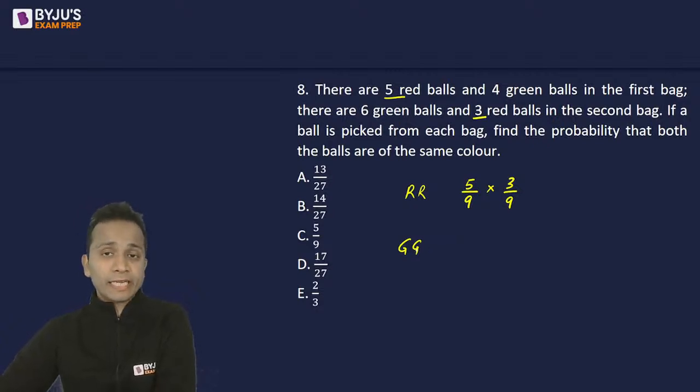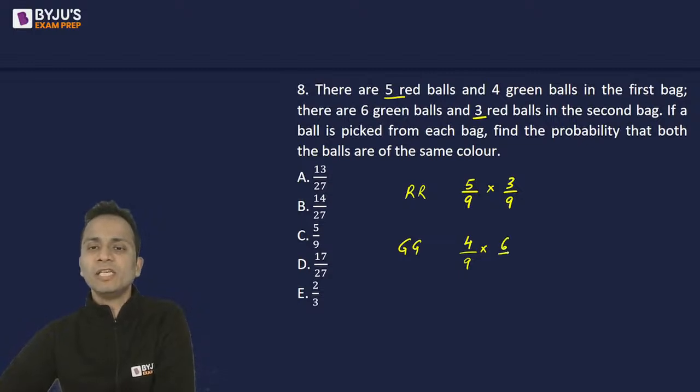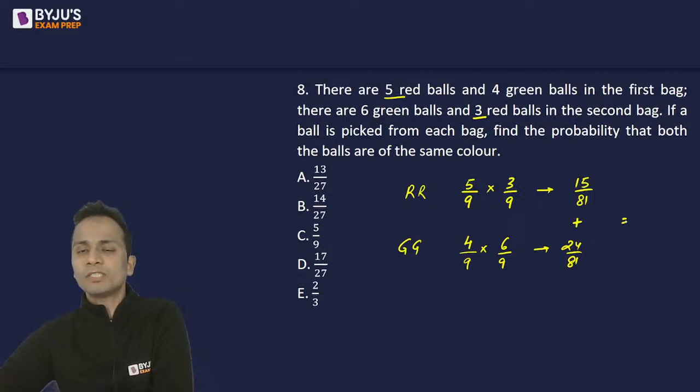Then the second possibility can be both balls are green. So in the first bag there are 4 green balls out of 9, and in the second bag there are 6 green out of 9. So for the first case it is 15 upon 81. Second case 24 upon 81. Adding these two numbers, I will get 24 plus 15, that is 39 upon 81.